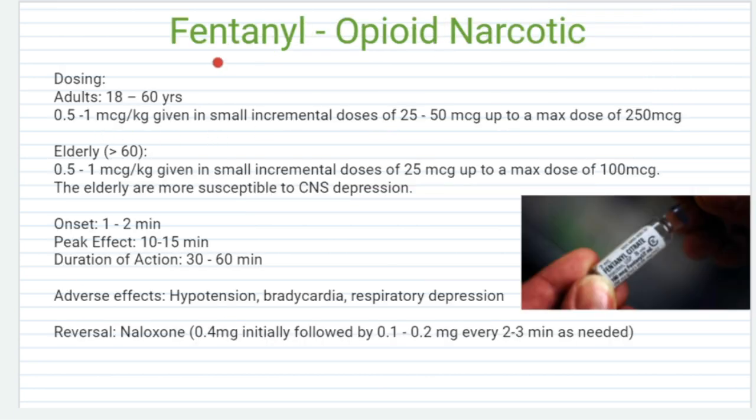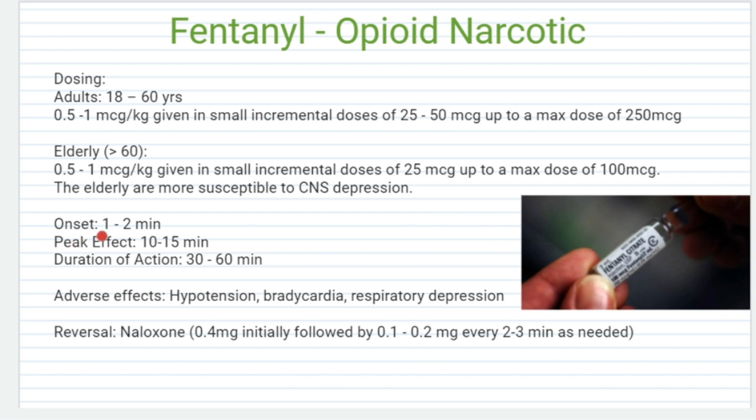Next drug is fentanyl. Fentanyl is an example of a synthetic opioid narcotic. Dosing is 0.5 to 1 microgram per kilogram in small incremental doses of 25 to 50 microgram up to a maximum dose of 250 microgram. 1 ml of fentanyl contains 50 microgram. Usually a 2 ml ampule comes, that is a 100 microgram ampule.